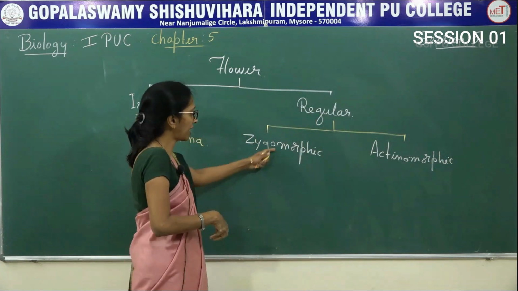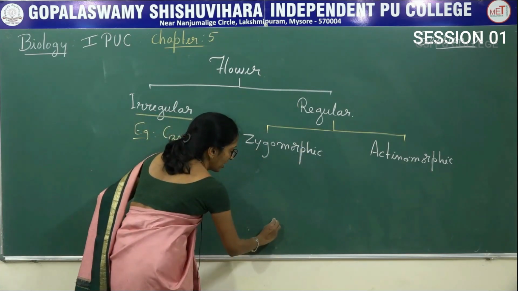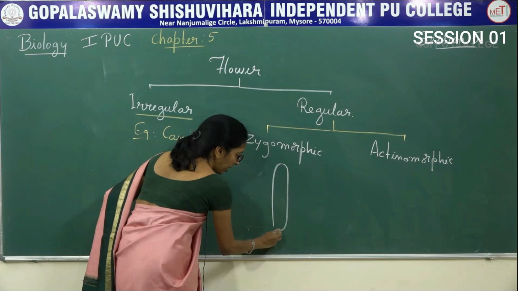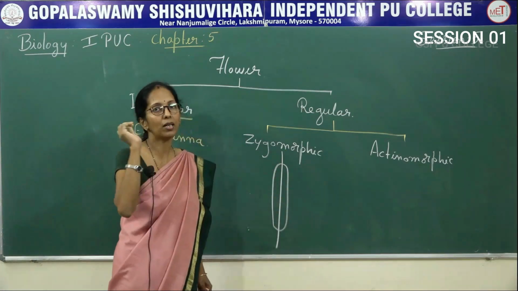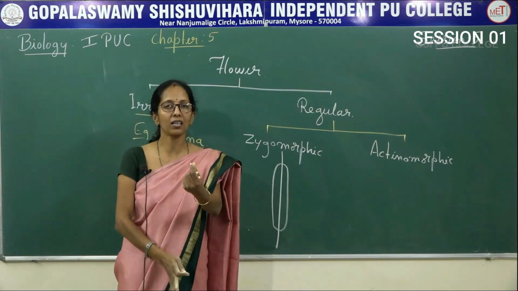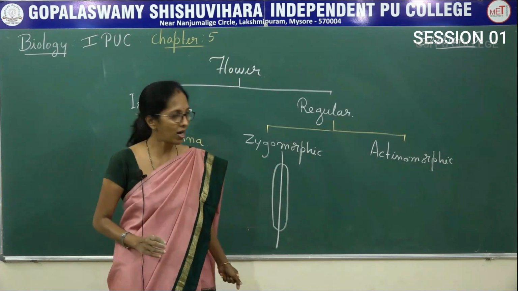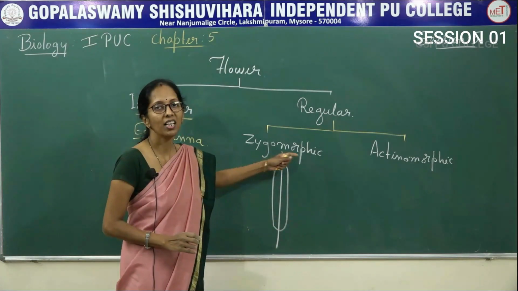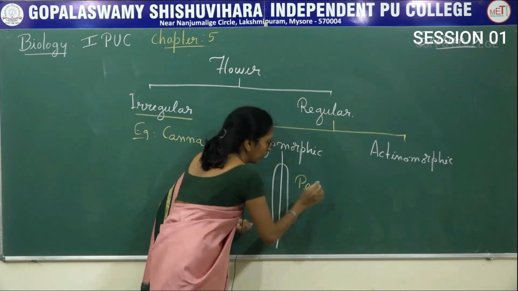Zygomorphic means the flower can be cut into two equal parts in only one vertical plane. These are bilaterally symmetrical flowers. Therefore, it is said to be zygomorphic and the best example is Batani.